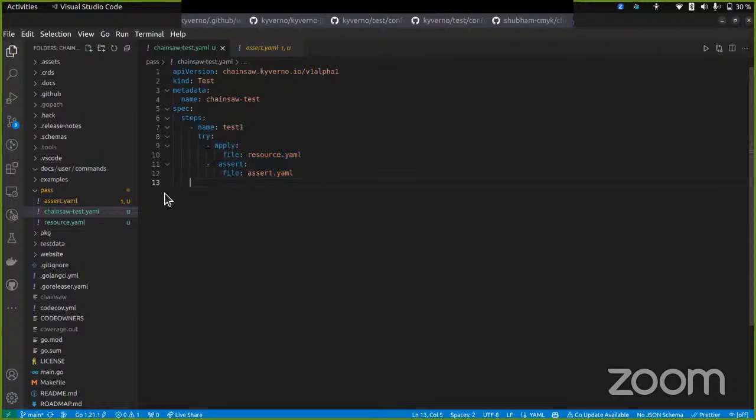So if you want two steps to be concurrent, then you can mark it to be concurrent. My impression is that currently it's sequential just because step.concurrent. No, wait.